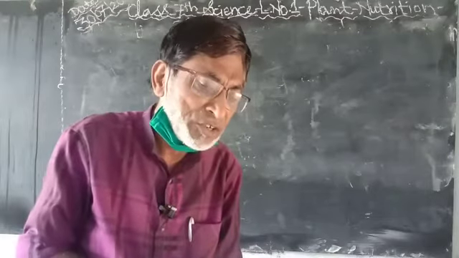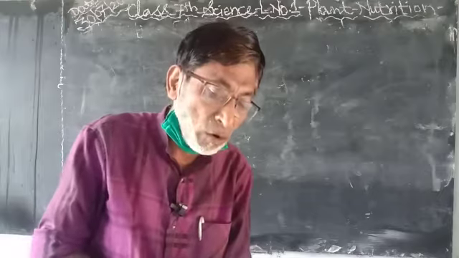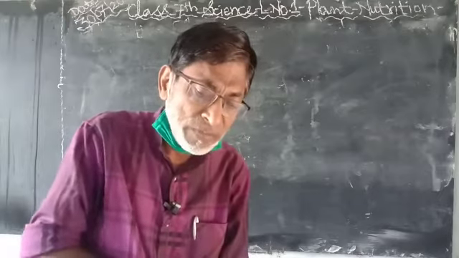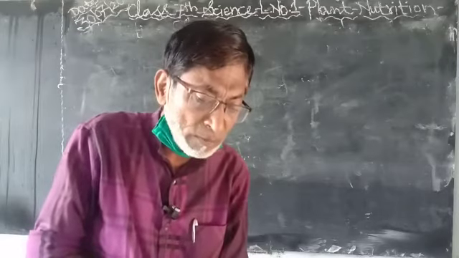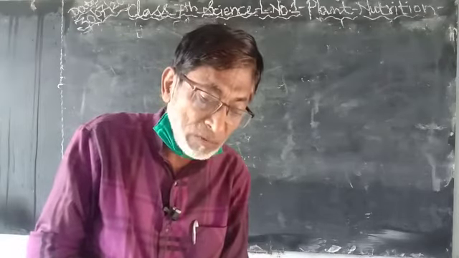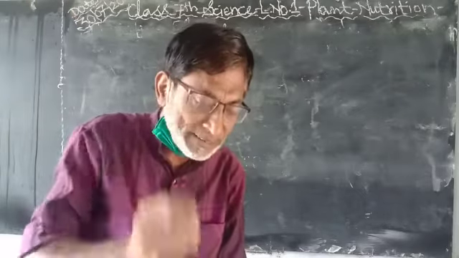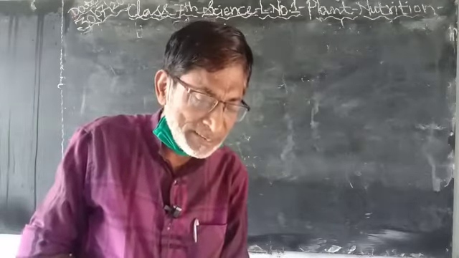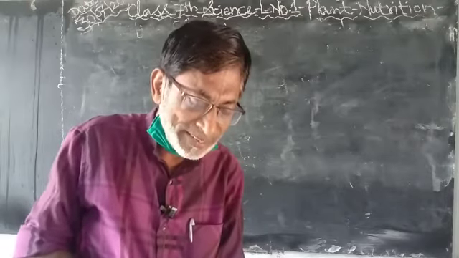Now the definition of saprophyte is as follows. Saprophytic plants are non-green plants which draw their food from the decomposed leftover matter of dead plants and organisms. An example of saprophytes is fungi, etc.